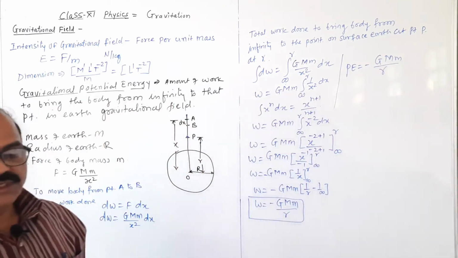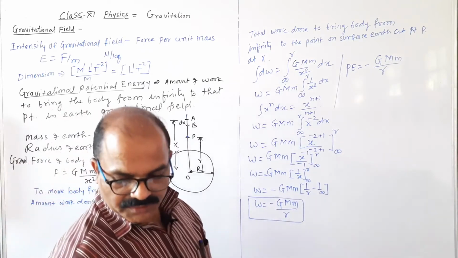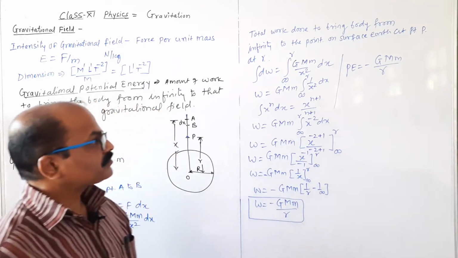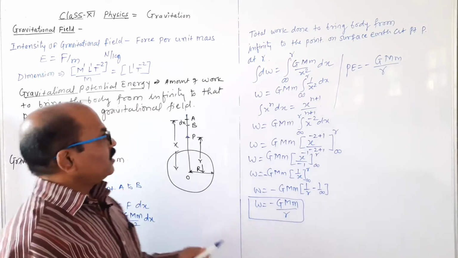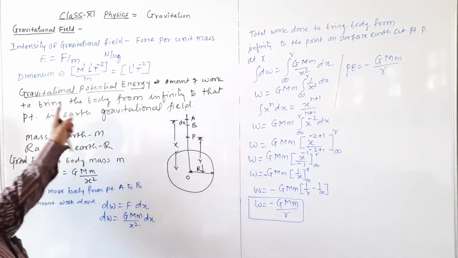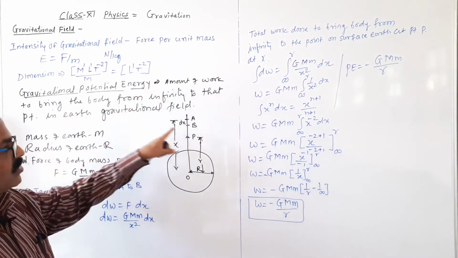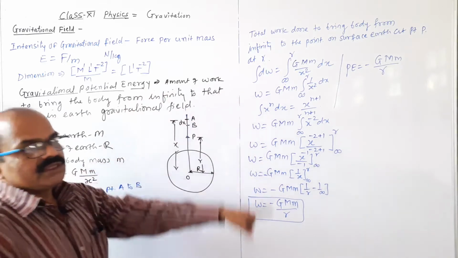This is the potential energy of a body, the amount of work done to bring the body from infinity to the point P. This is the potential energy.